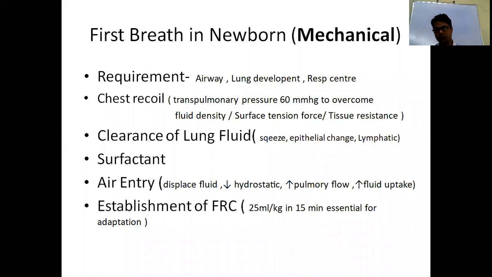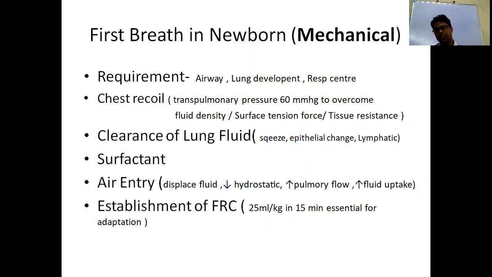To overcome the fluid density, second is surface tension force, third is tissue resistance. So the transpulmonary pressure should be high, so that the air enters the lungs and overcomes the fluid density, surface tension, and tissue. These three forces that air should overcome. So transpulmonary pressure should be high to overcome these three forces.